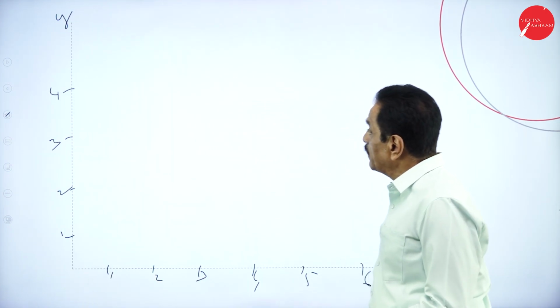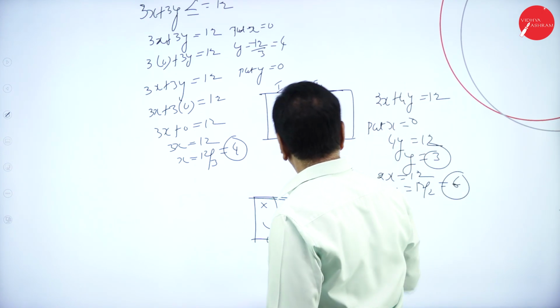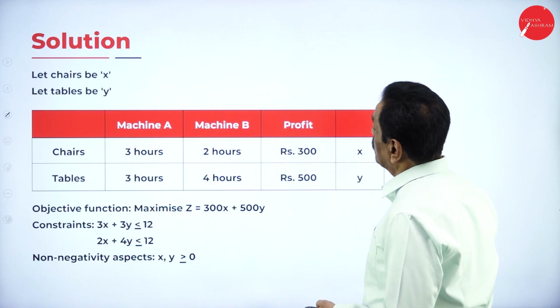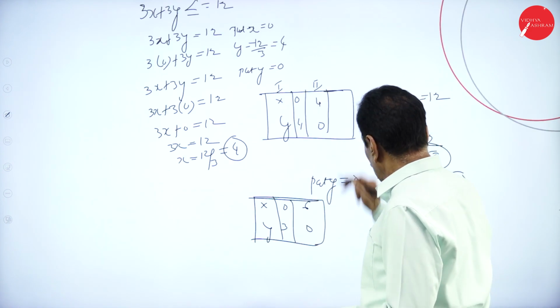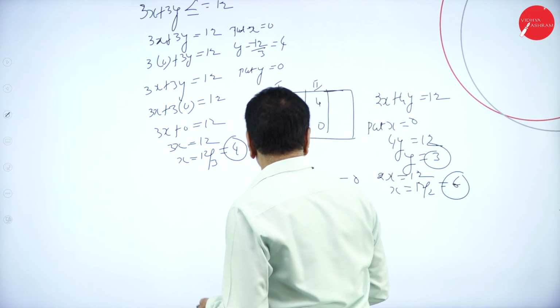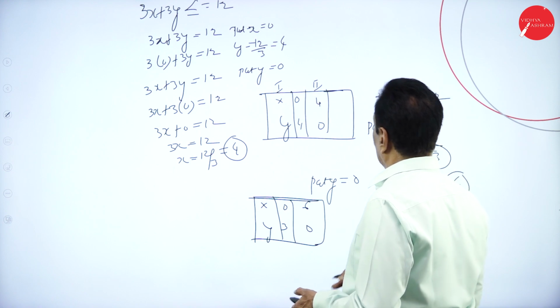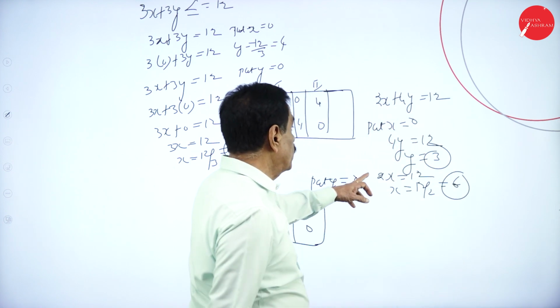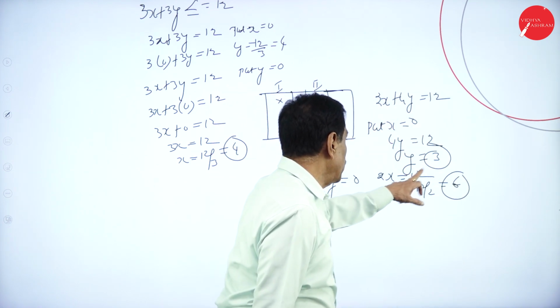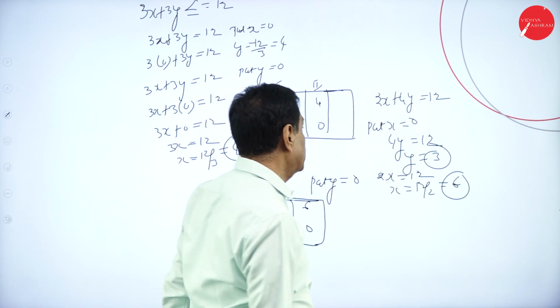What is the first equation? In the first equation, x is 4 and y is 4. Here now, in the second equation, 2x plus 4y is equal to 12. Put x is equal to 0, 4y is 12, y is equal to 3. So put y is equal to 0, 2x is 12, x is 6.